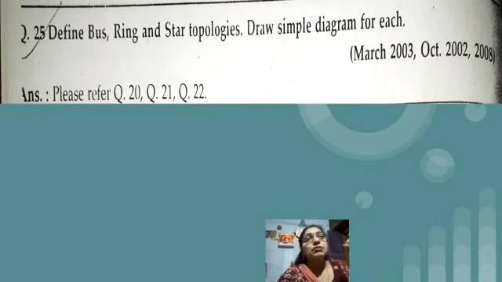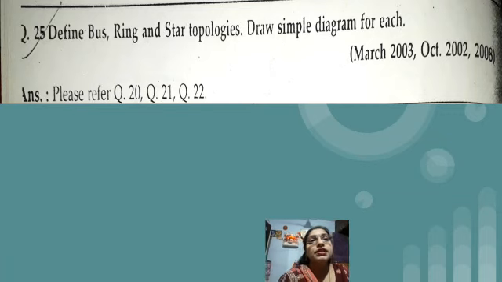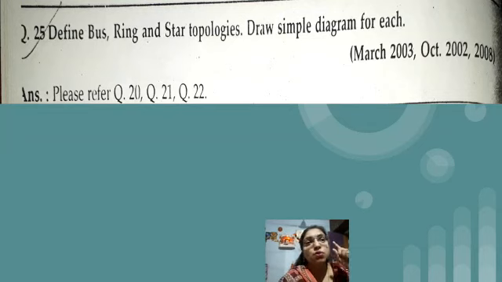Today we started with network topology, and this topic is not yet completed. In the next lecture we will complete this particular topic. There are 2-3 topics remaining that we will cover in the next lecture. So I hope you have understood all this, and definitely there is one question on this topic: ring topology, bus topology, star topology. Of these 3 questions, definitely one question is going to be asked during the exam.